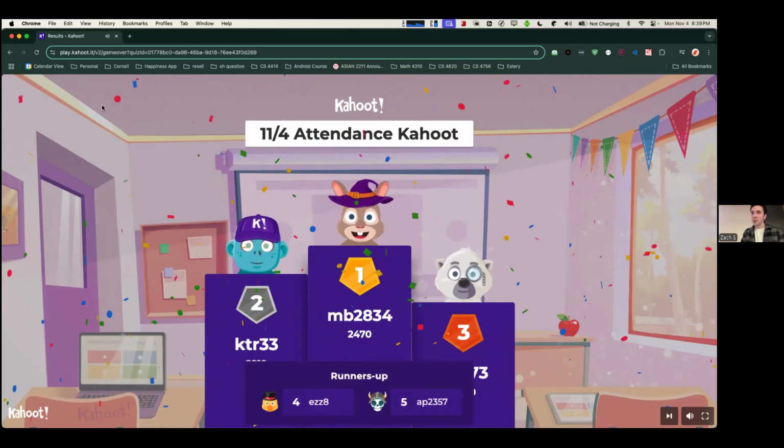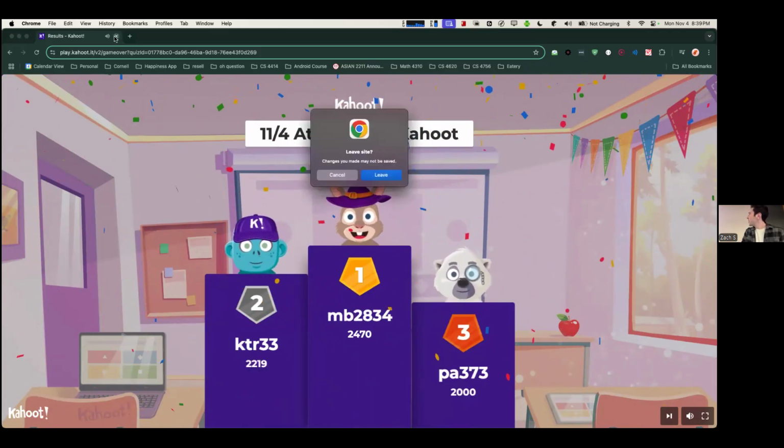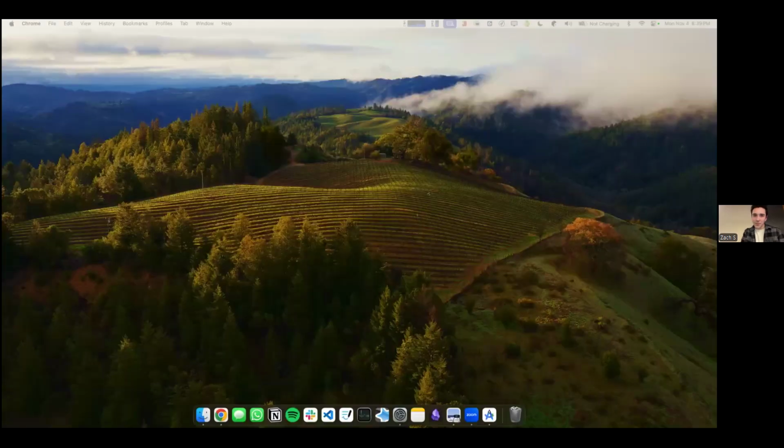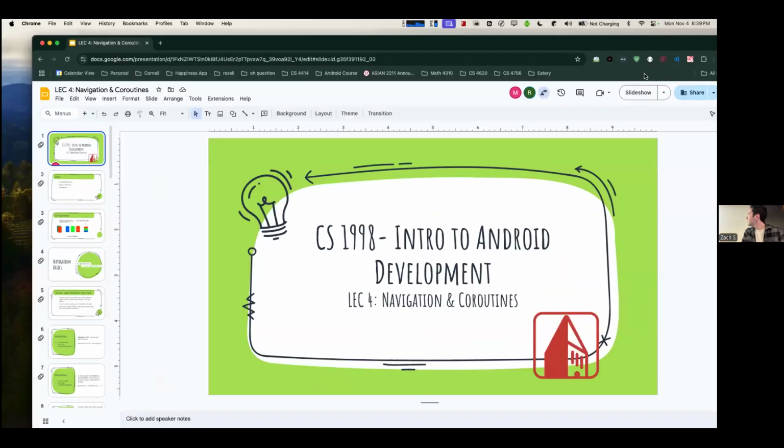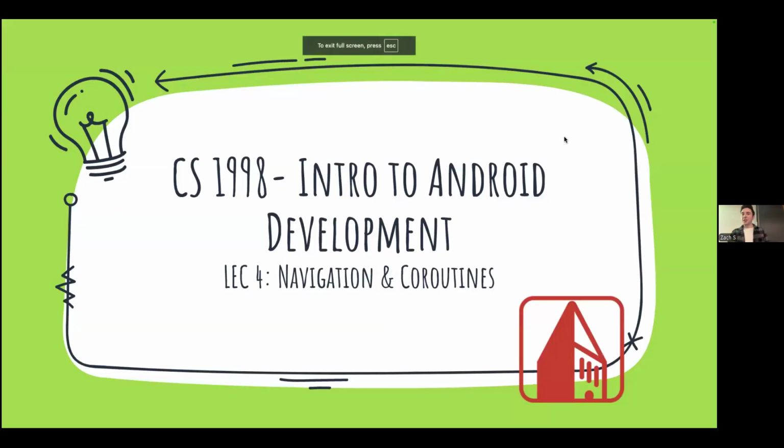So I'm gonna get started with the lecture. We have a bit of content to cover, but yeah, I think you'll all be able to get it. So today's lecture is on navigation and coroutines. So two extremely important topics in mobile development. I'll just jump right into it.